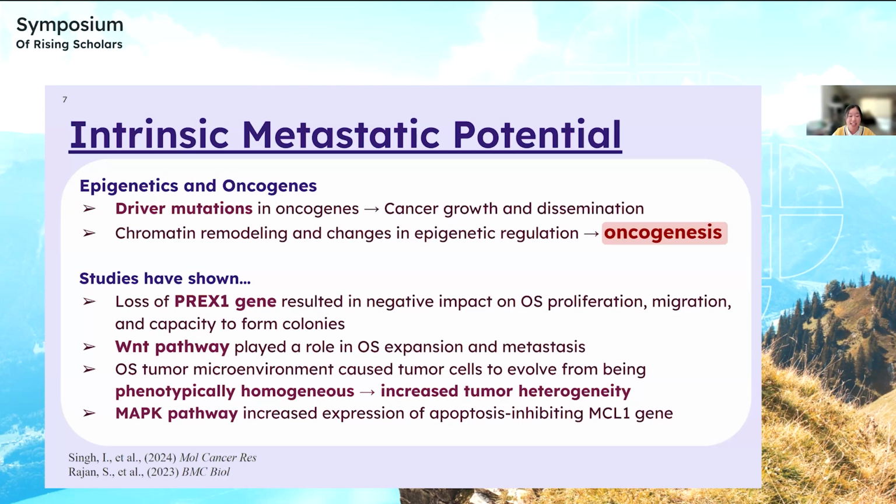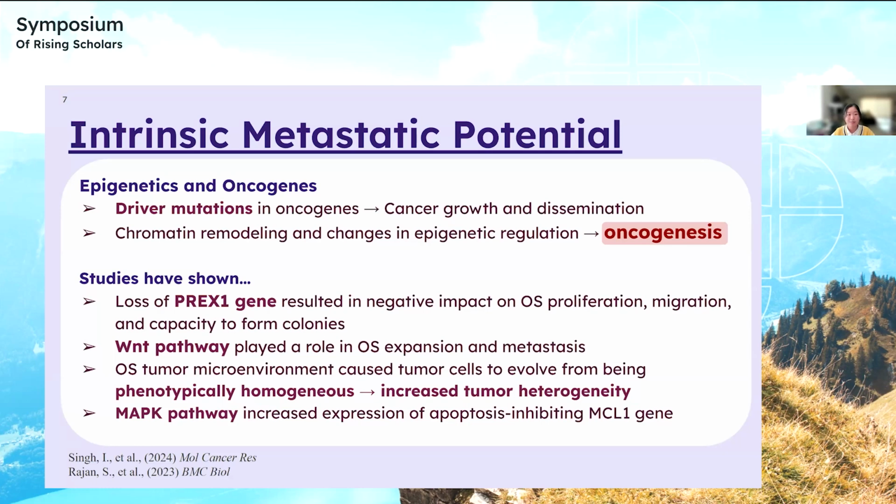An increased tumor heterogeneity was shown to contribute because in a study, tumor cells that were exposed to the osteosarcoma tumor microenvironment actually evolved from being more phenotypically homogeneous, or more uniform, to increased tumor heterogeneity. And lastly, the MAPK pathway was able to increase the expression of a gene called MCL1, which actually inhibits apoptosis,